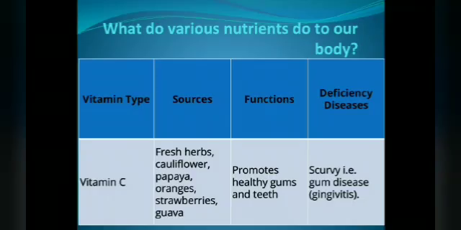Then vitamin C. Sources: fresh herbs, cauliflower, papaya, oranges, strawberry, guava. Function: promotes healthy gums and teeth. Deficiency diseases: scurvy, gum diseases, and that gum disease is called gingivitis. Next you are going to continue that table.